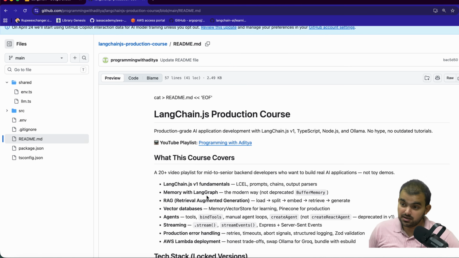This course is much more detailed. You will get a completely production-ready idea of how you can deploy your AI chatbot or AI project code in production.